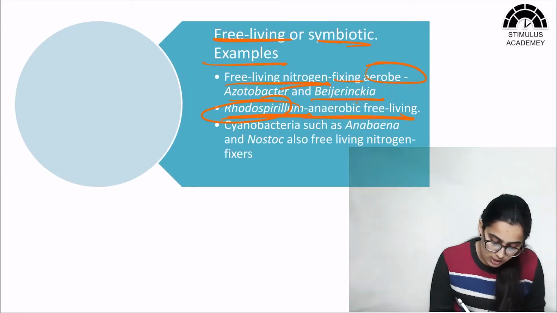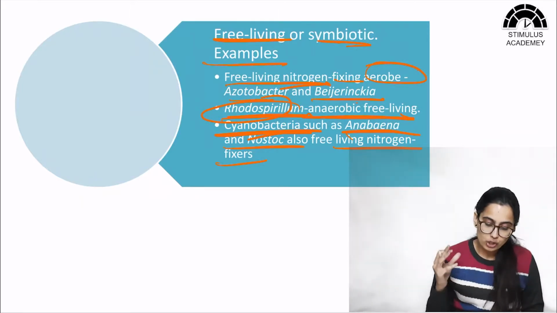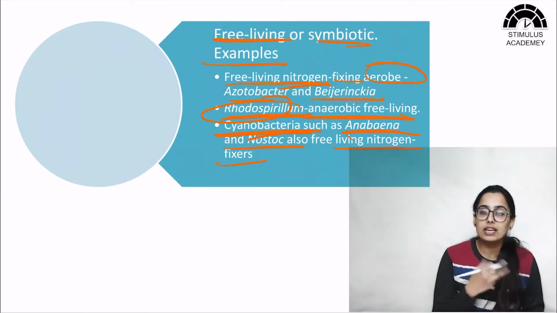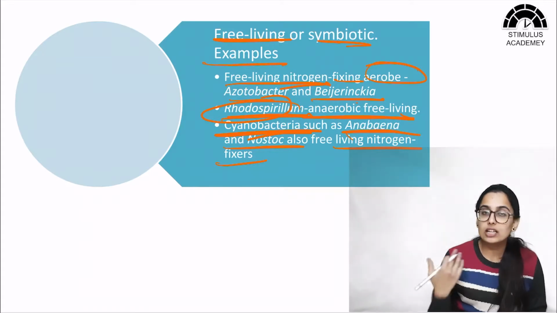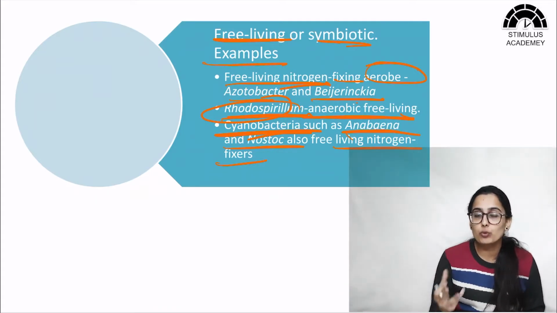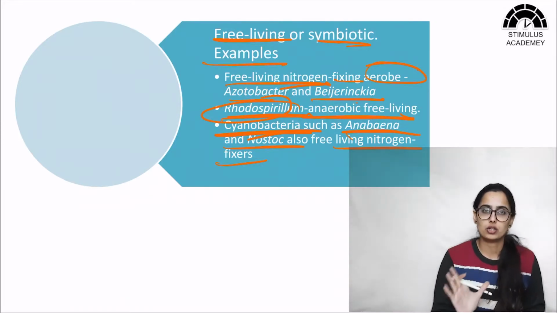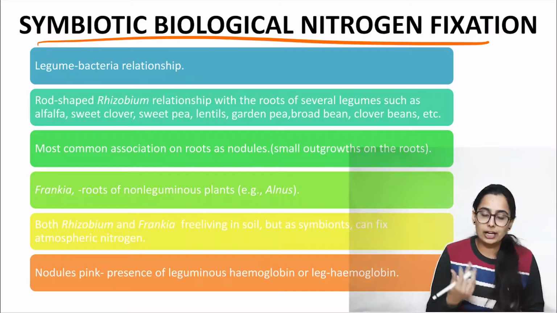Now cyanobacteria, that is blue-green algae such as Anabaena and Nostoc, are also free living nitrogen fixers. That is, they live freely in the soil and fix nitrogen. On the other hand, symbiotic organisms are those that fix nitrogen in the presence of a symbiotic association. So now let's take a look at the symbiotic biological nitrogen fixation.